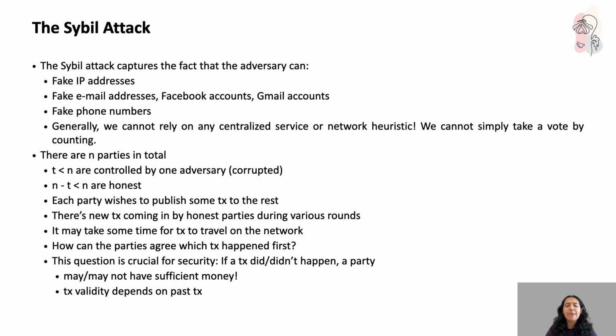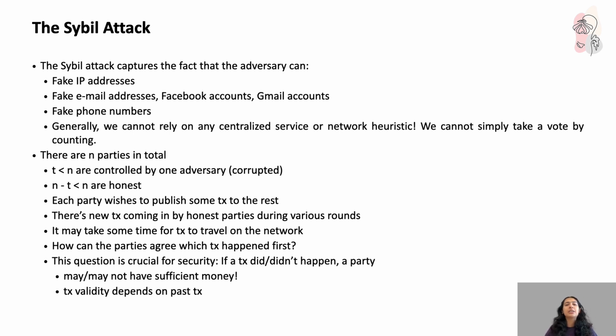So in our model, what happens? We say there are n parties in total. Out of these, fewer than t are corrupted. So n are the total parties, and t, which is less than n, are the corrupted nodes, and even fewer than t can be corrupted. Corrupted nodes means they're controlled by the adversary. And the remaining n minus t, which is also less than n, are honest nodes.